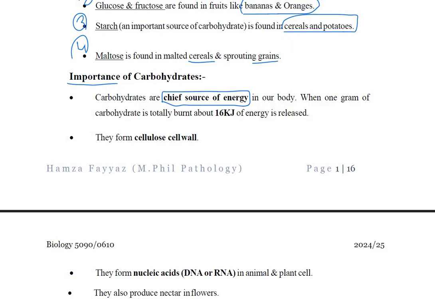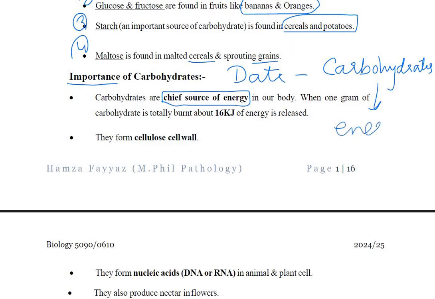Like Ramadan is coming, so it is sunnah to break the fast with a date. Why? Because a date is rich in carbohydrates. So when we break our fast with a date, since we have been fasting from morning till evening, eating the date immediately provides our body with energy. So this is a chief source of energy. And 1 gram of carbohydrate provides 16 kilojoules of energy.